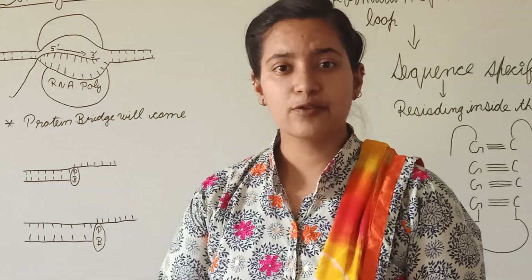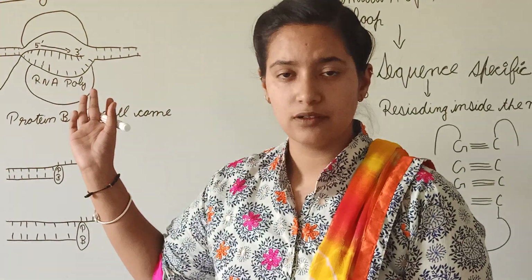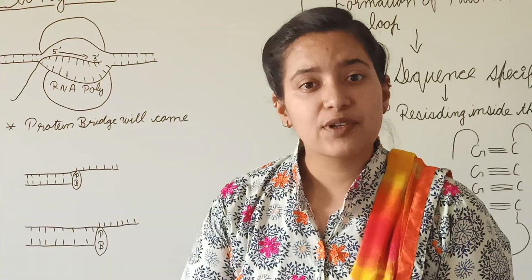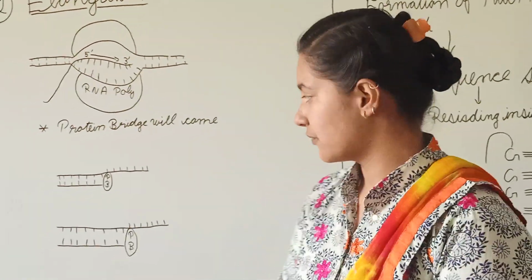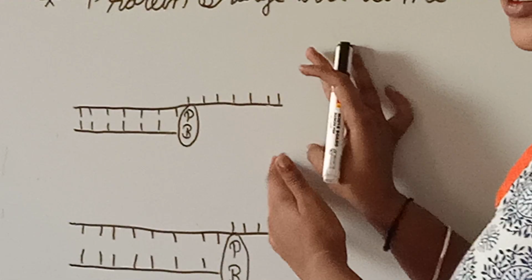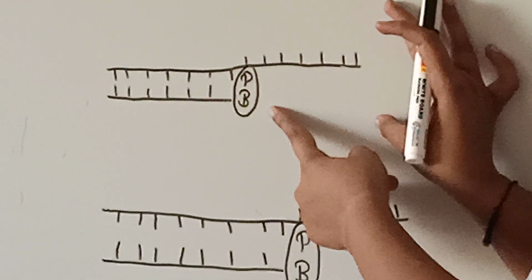so after the first process of the elongation, as you have seen in the diagram here, the next step is that the protein bridge will come here. So let's have a look at the diagram. As you can see, this one is the diagram of the DNA strand and the protein bridge is getting attached.